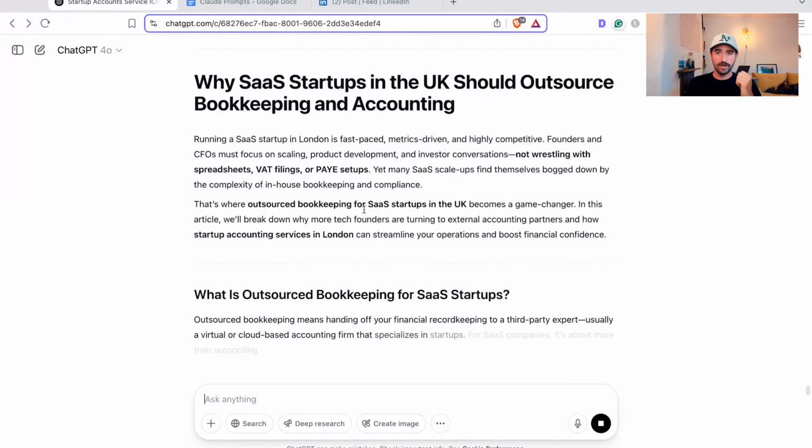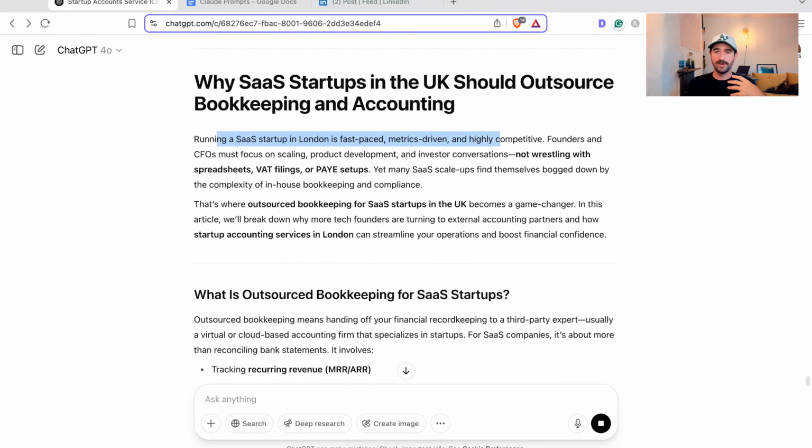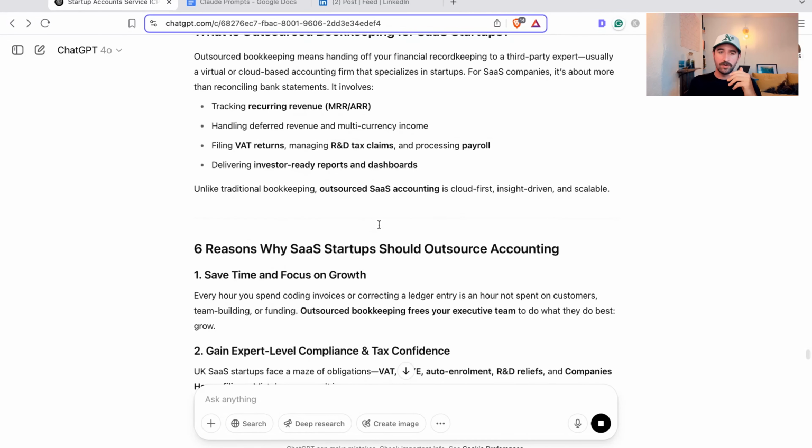Let's see how it comes up writing the article. Actually, it's probably going to do quite a good job. We already know our keywords and our outline. So: running a SaaS startup in London is fast-paced, metrics driven, and highly competitive. Founders must focus on X, Y, Z, not wrestling with spreadsheets, VAT, and PAYE setups. No founder likes doing that. They want to focus on investor conversations rather than worrying about their VAT filings, hitting those pain points that we researched earlier. Compare this to if you just asked it to write one based on a keyword. It's completely night and day, the quality that you're getting out.